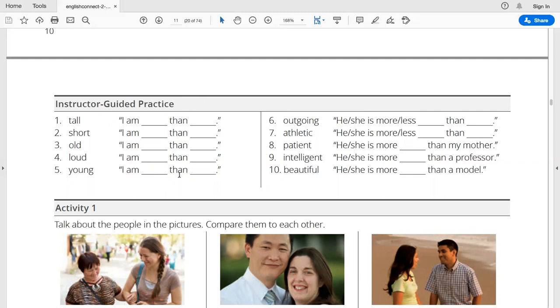Please be creative and try to use the vocabulary we have already seen in past classes and in this class. So now, here we will be using outgoing, athletic, patient, intelligent, and beautiful. For example, we can say that he is more outgoing than me. If I'm very serious and there's somebody who is outgoing, well, I can be less outgoing than that person, right? Or I am less athletic than my brother. That could be the case.